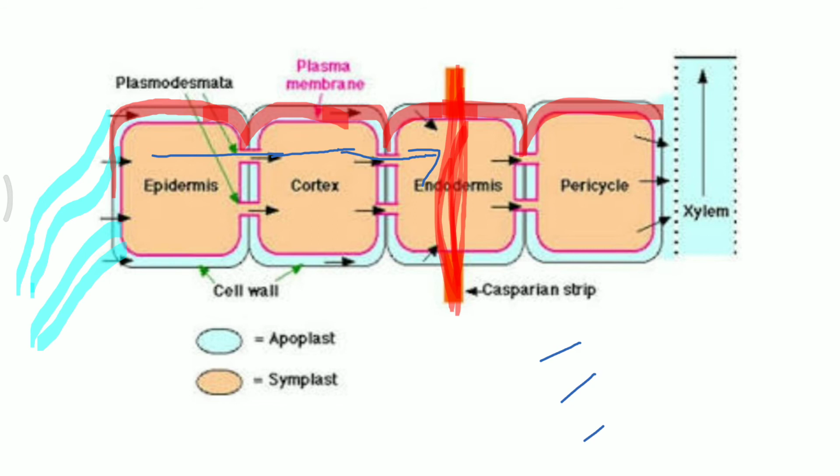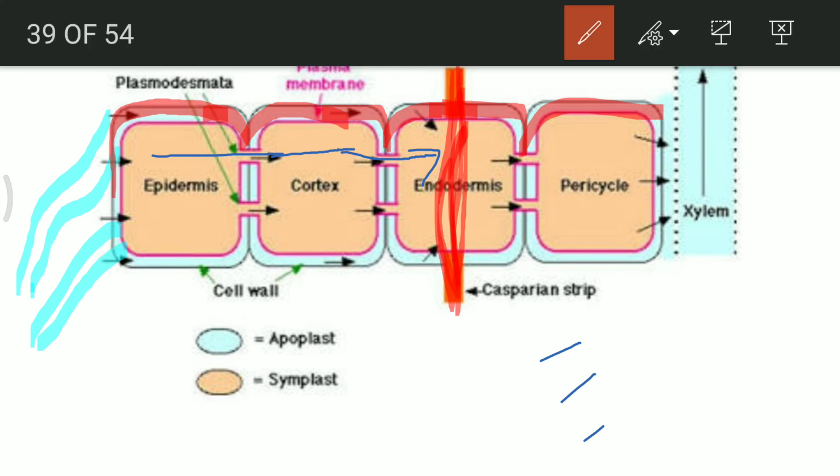So water will diffuse and pass through the cell membrane and move through the plasmodesmata until it reaches the next level where it is again exposed to the cell wall. In this area, all the water will follow the normal symplastic pathway, and after that again they will take their own pathway.